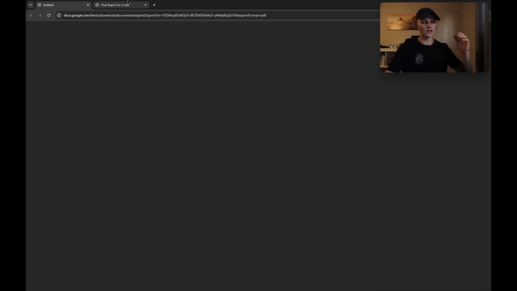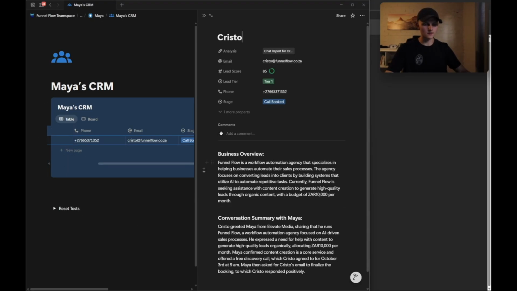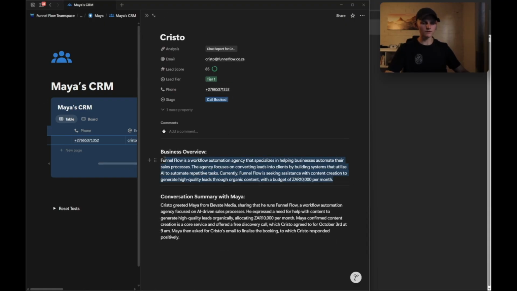And then the last two things is if we jump back over into the CRM and open up the lead, we can see that there is now a business overview that Maya has written up for the team, which is just really quick and easy to read. That just tells the team like who is Funnel Flow, what does this company do, what are we going to be marketing at the end of the day, and then just a nice summary of the conversation that happened with this lead.